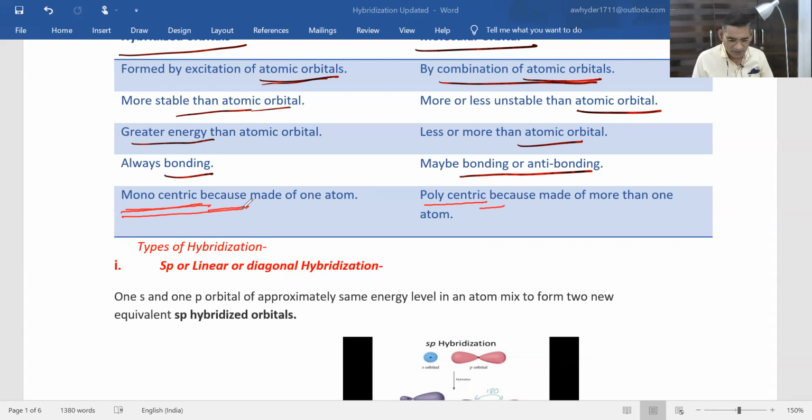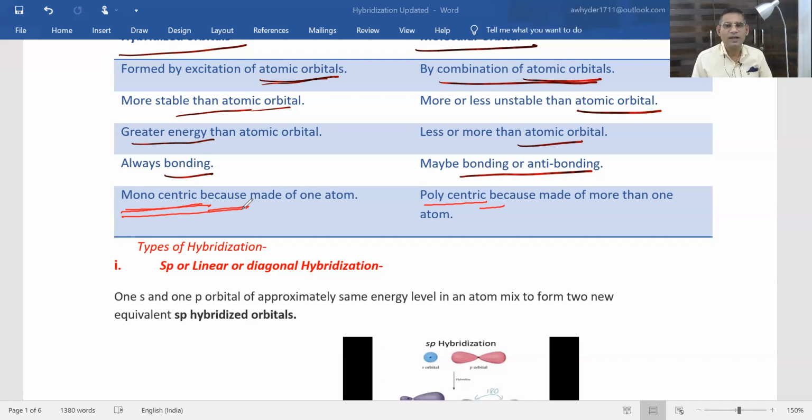This was related to this all. Now we can classify hybridization into different classes on the basis of the number of atomic orbitals taking part. If one s and one p only combine together to form a hybridized orbital, then that hybridization will be known as sp hybridization. If one atomic orbital of s and two p atomic orbitals take part, then the hybridized orbital formed will be sp2.